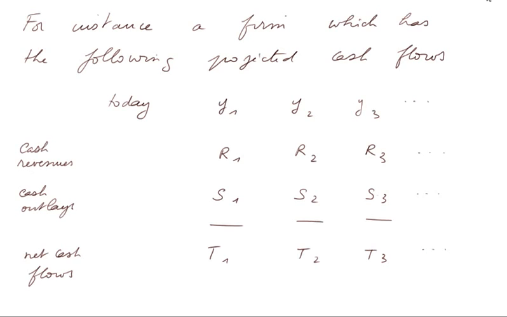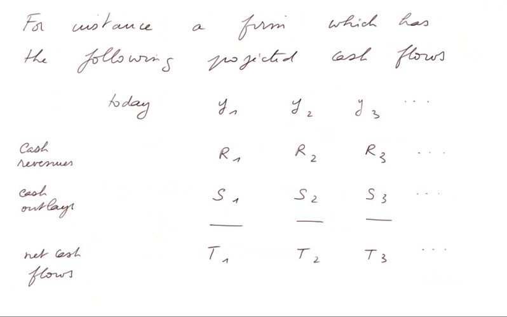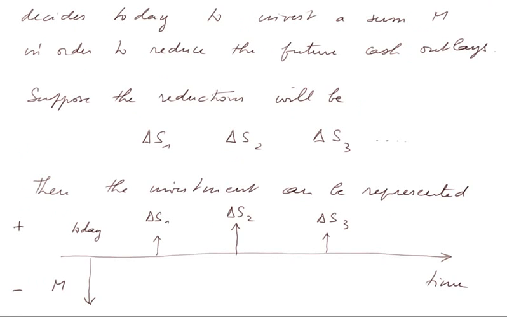And suppose this firm decides today to invest a sum, say M, in order to reduce the future cash outlays, the cash outlays that we just saw. We plan to reduce these cash costs, in other words, with an expenditure today of M, and therefore we shall increase our net cash flows.